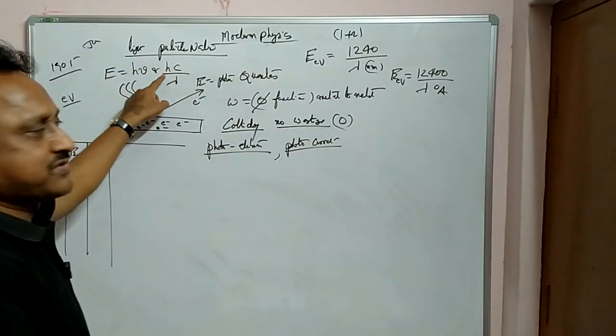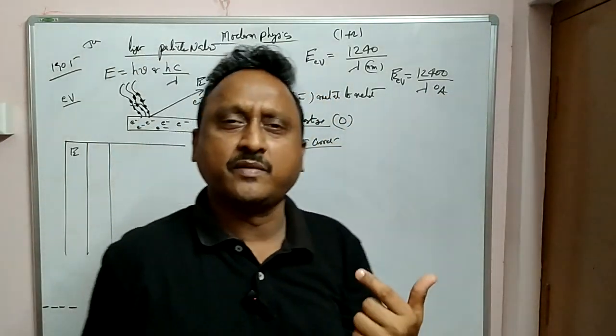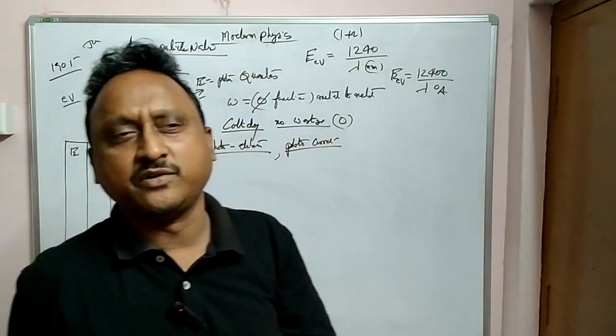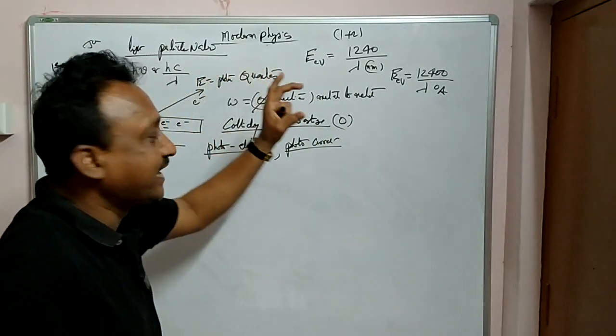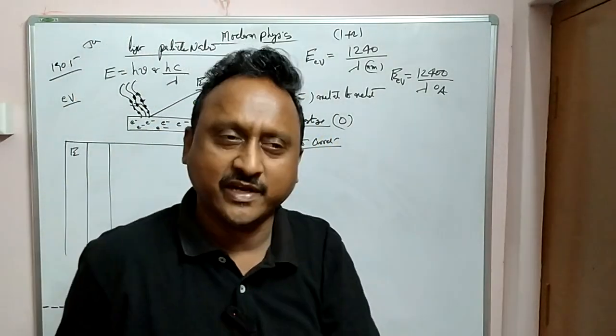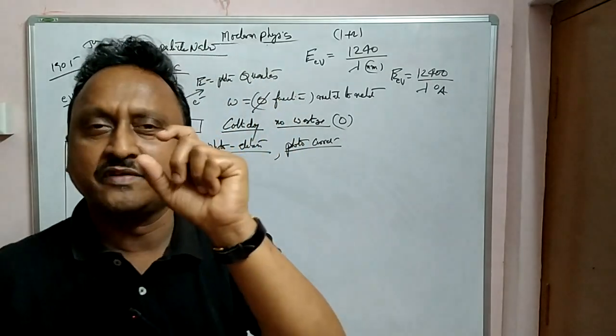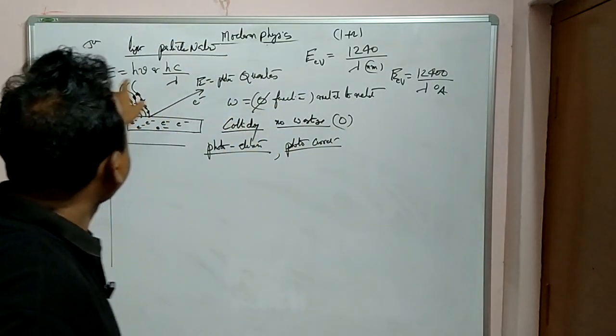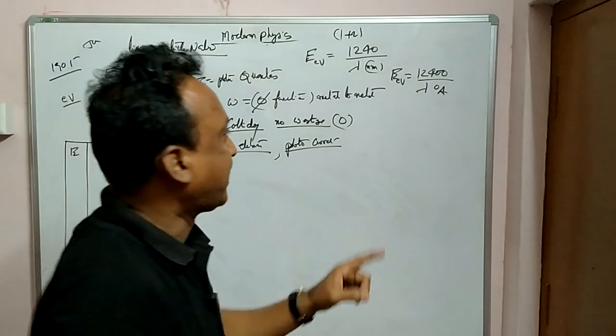12400 over lambda when lambda is in angstroms. Because when you substitute the h value 6.62 into 10 power minus 34, the c value 3 into 10 power 10, and the lambda value, you will get the energy in joules. But joule is a big unit. In modern physics we use a very small unit. That smallest unit of energy is called 1 electron volt.